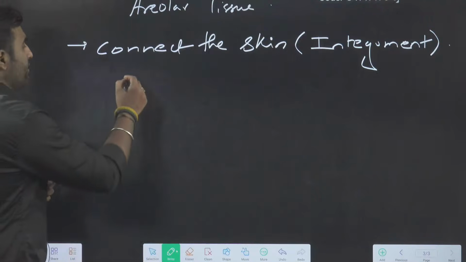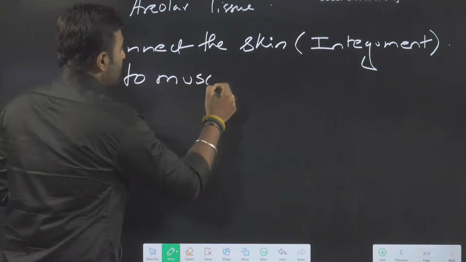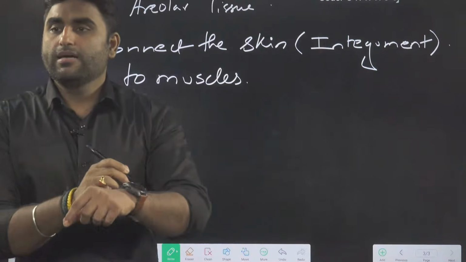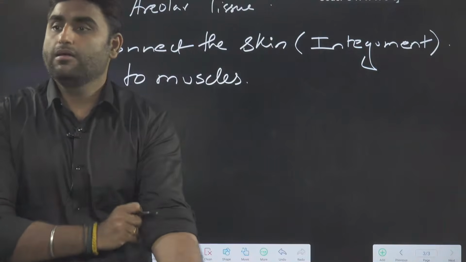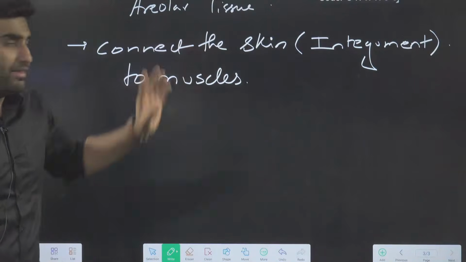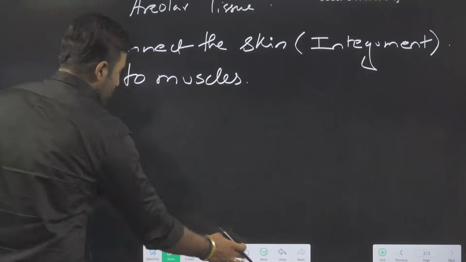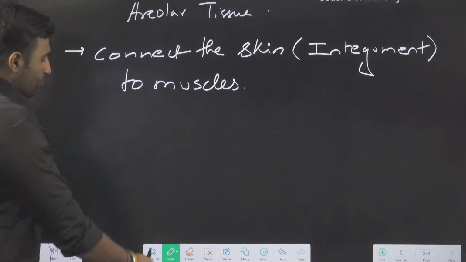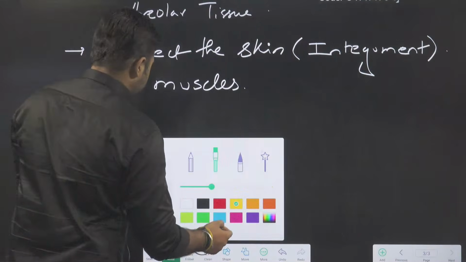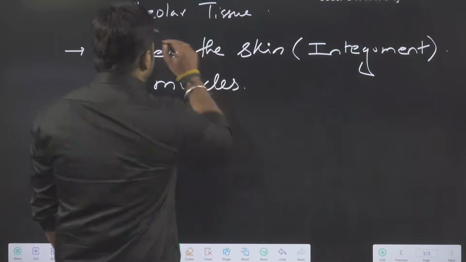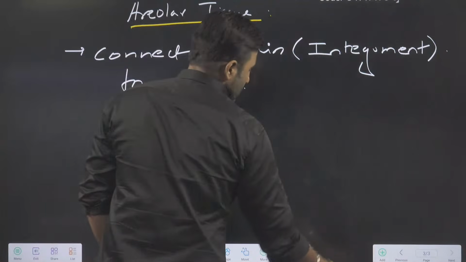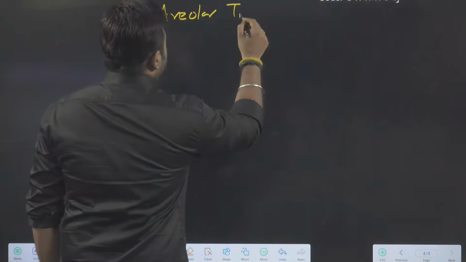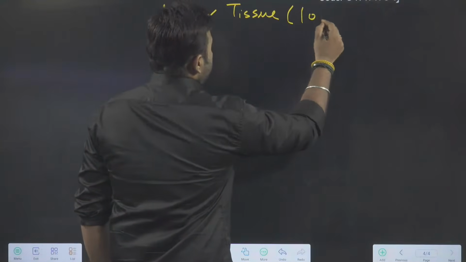It connects the skin to what? The muscles. Am I clear? So skin is connected to your muscle with the help of which tissue? With the help of areolar tissue. Are you getting me, guys? Now, talking about areolar tissue, what is the structure seen in the areolar tissue? Let us see. It is a loose type of connective tissue.